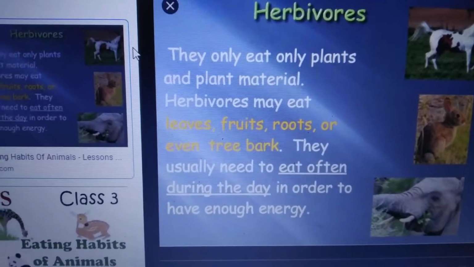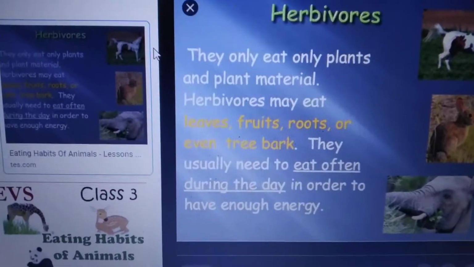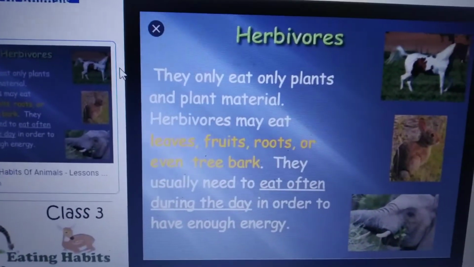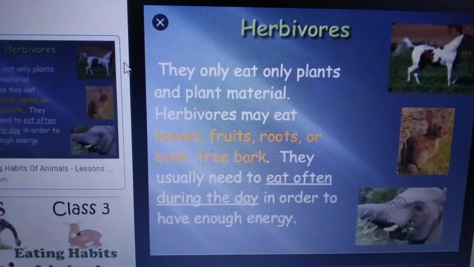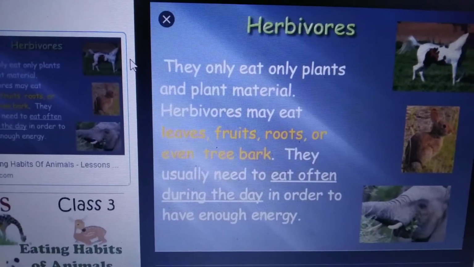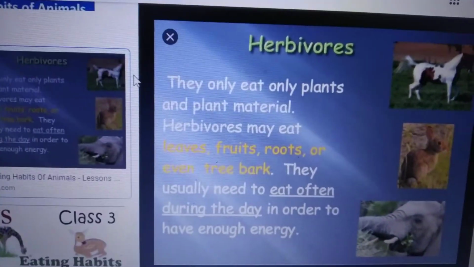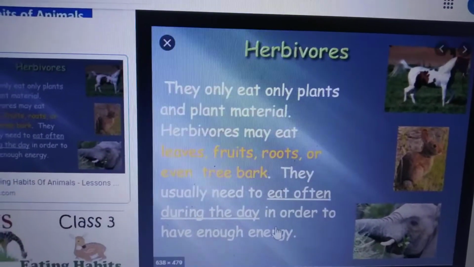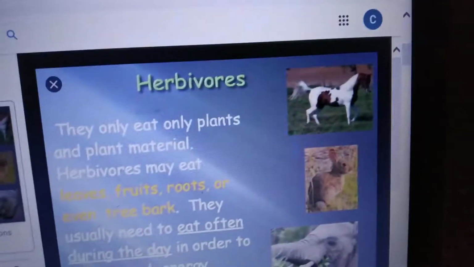Herbivores eat plant parts like leaves, roots, fruits, barks, and grasses. Which type of teeth do they have? They have sharp front teeth and strong, flat grinding teeth so as to break plant materials into smaller pieces and chew them properly. Next, this is about herbivores, children. Have you heard about carnivores?